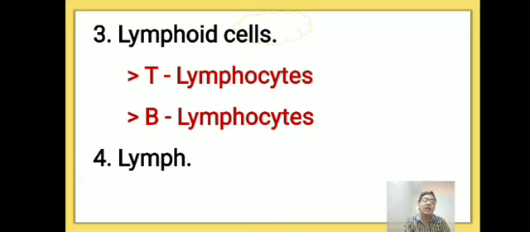In human beings we call it bone marrow, but in birds it is the bursa. The bursa, an organ present in birds, produces and matures the B lymphocytes. Then coming to lymph, it is a colorless fluid derived from the blood and contains lymphocytes. It flows in lymph vessels.